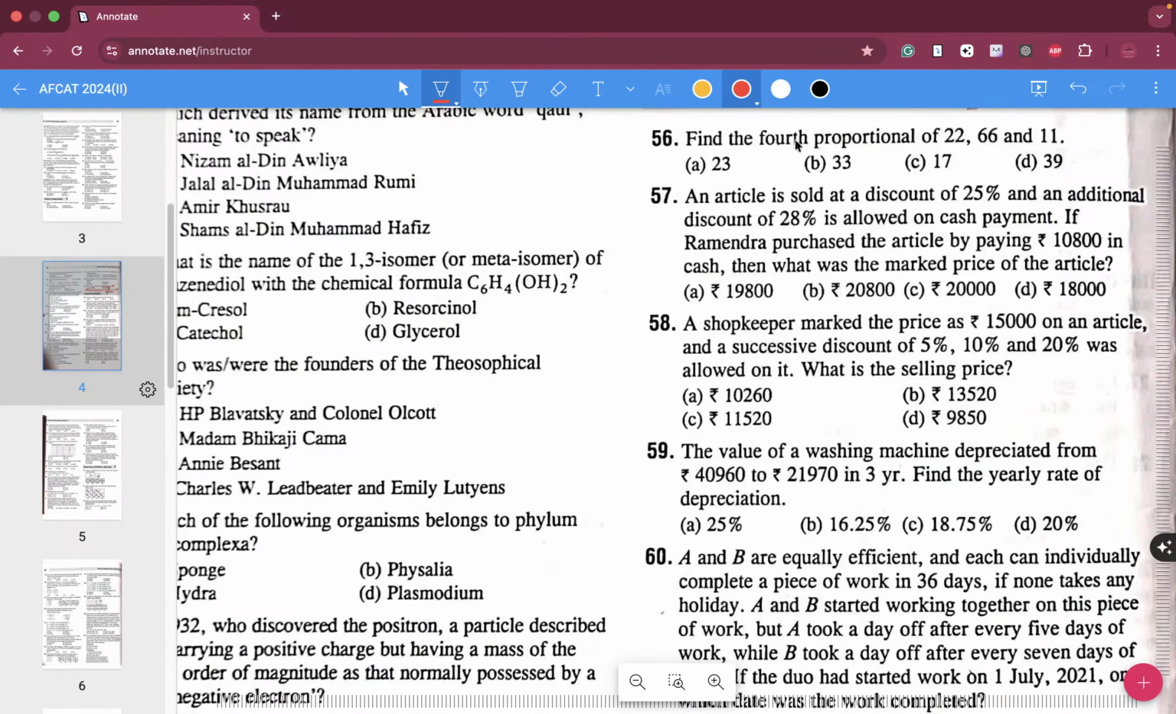Now, how about question number 56? The question is, what is the fourth proportional? If 22 is to 66, then 11 is to x. So 22 by 66 is equal to 11 by x. Obviously the value of x is going to be 33 over here, folks.